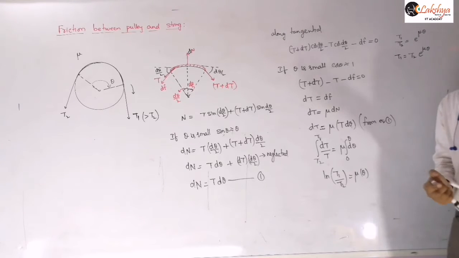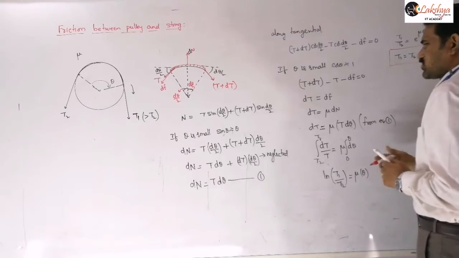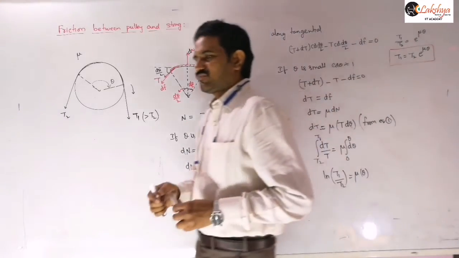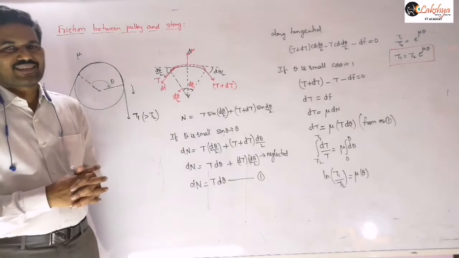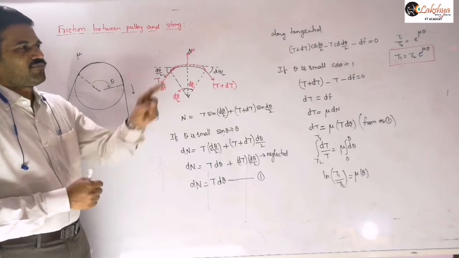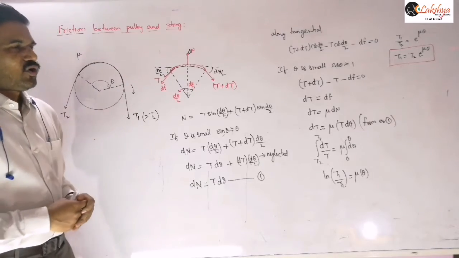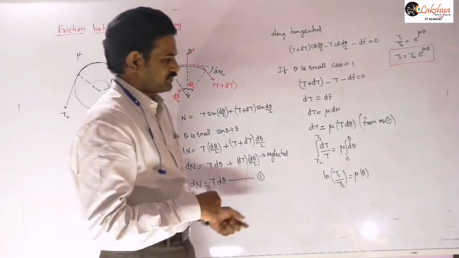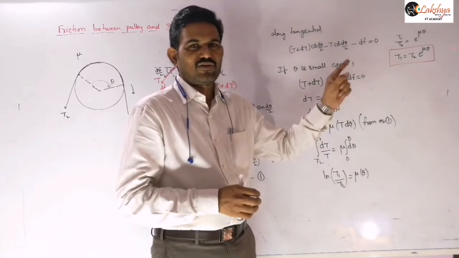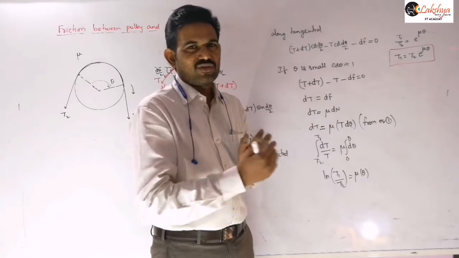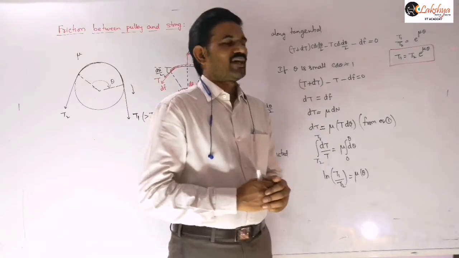That means, if you know the lower tension value T2, then the higher tension value we can calculate by using that equation. You can observe that the tension will depend on the theta value, and we are getting that in terms of e, the exponential constant. So this is ln, and we are converting ln into exponential form. I think all of you know this conversion, logarithmic to exponential and exponential to logarithmic, right? So now that is the tension expression.